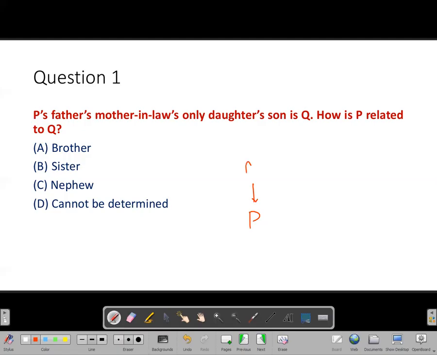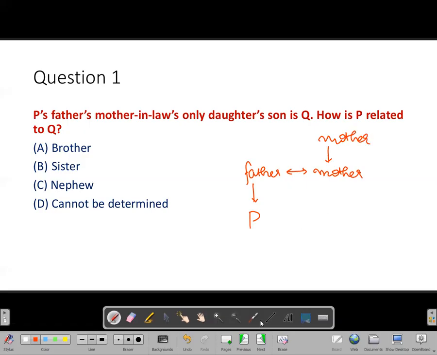P's father. Okay, so P's father's mother-in-law. So P's father is married to P's mother. Okay, that is P's mother's mother.